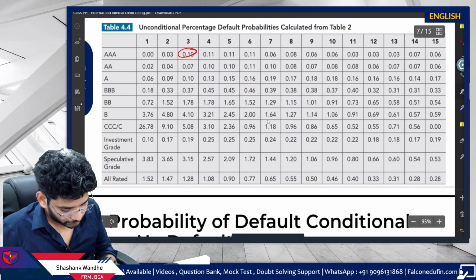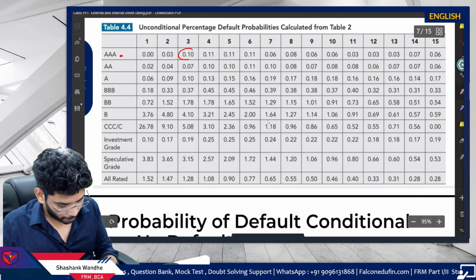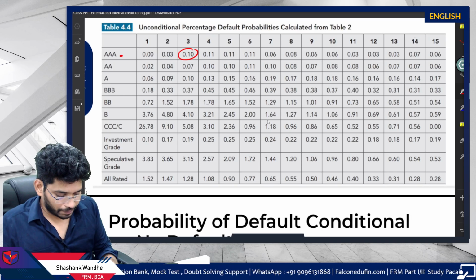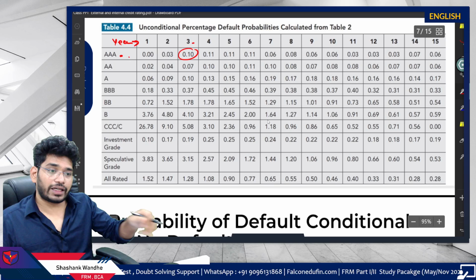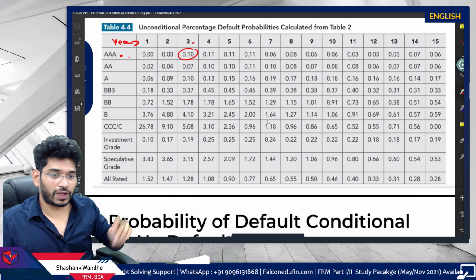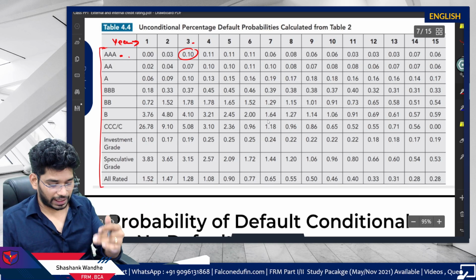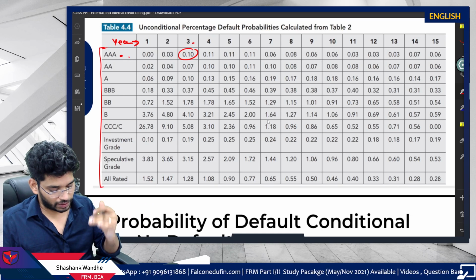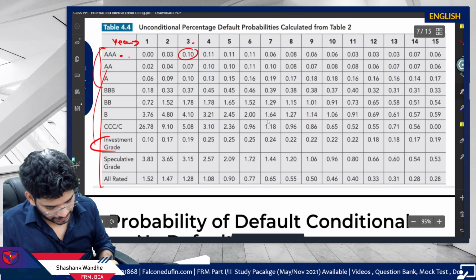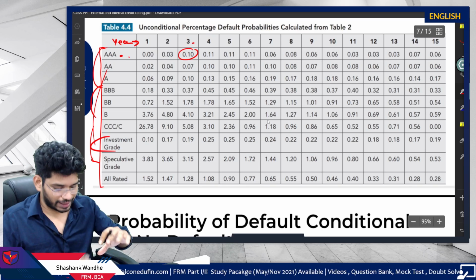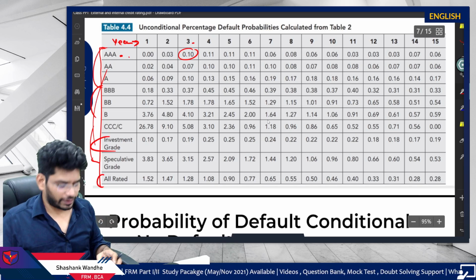If I take this particular firm, this particular rating block, now see here, these are the years 1, 2, 3, 4, 5, 6 till 15, and then we have the ratings. Triple A, double A, triple B, double B, B, triple C, C, investment grade, speculative grade. So this investment grade, speculative grade is in the cumulation, and then all rated in totality.